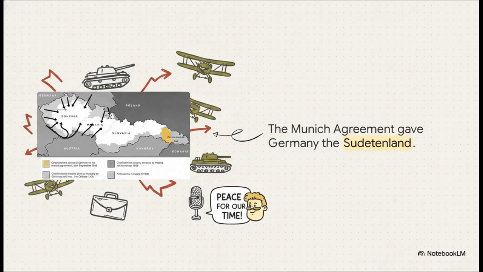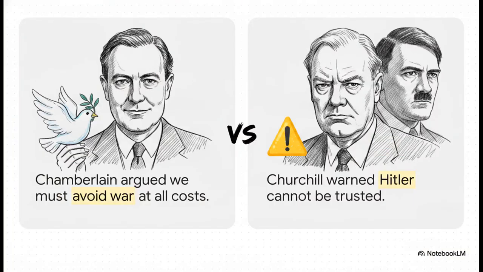British Prime Minister Neville Chamberlain actually came home waving a piece of paper, declaring he'd secured peace for our time, genuinely hoping this would finally satisfy Hitler's appetite. But behind the scenes, people were totally split on this strategy. On one hand, you had leaders like Chamberlain championing appeasement. He argued that the Treaty of Versailles was too harsh anyway, that Britain desperately needed time to build up its own military, and that a world war just had to be avoided at all costs.